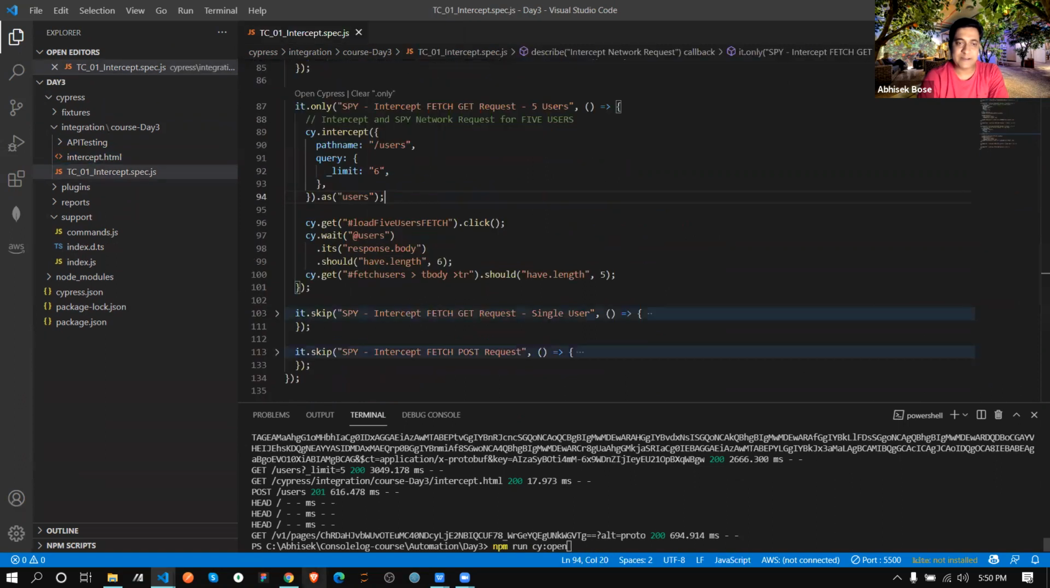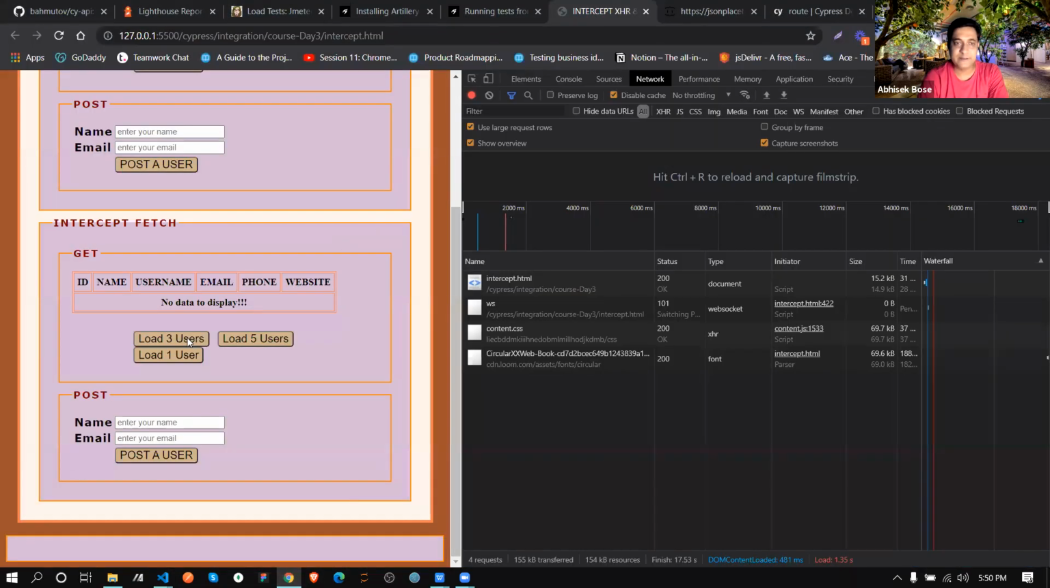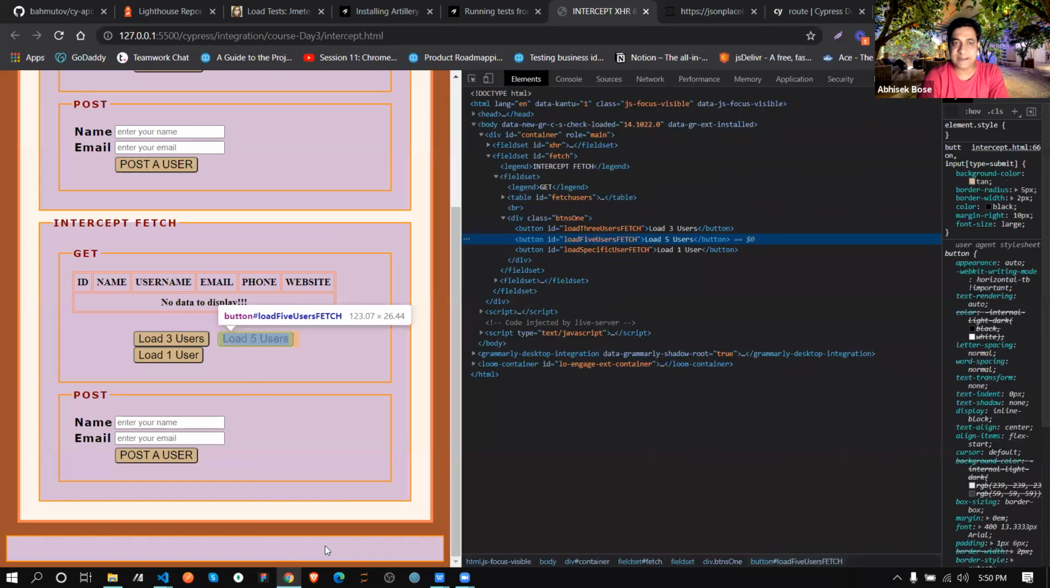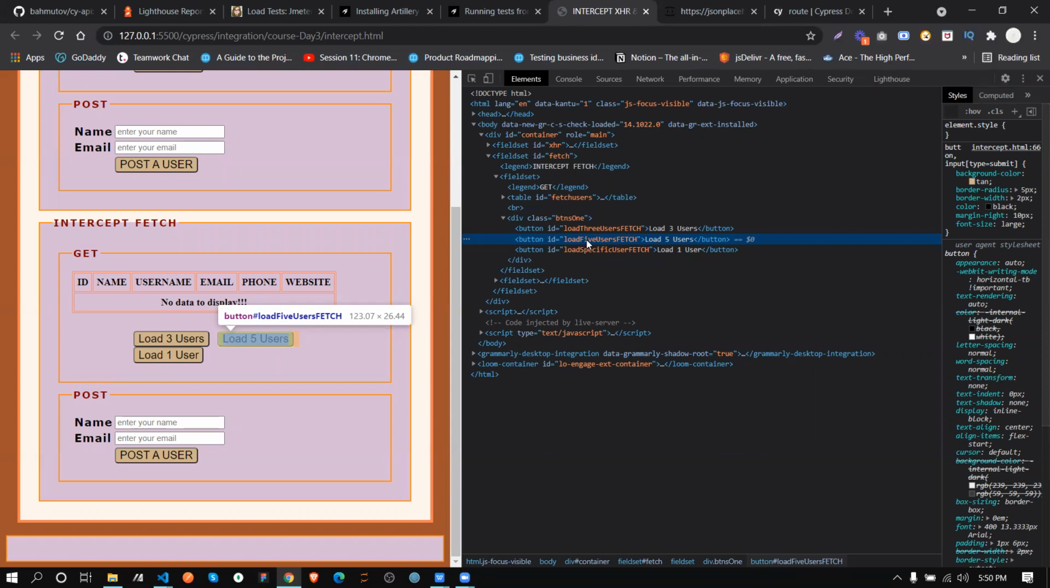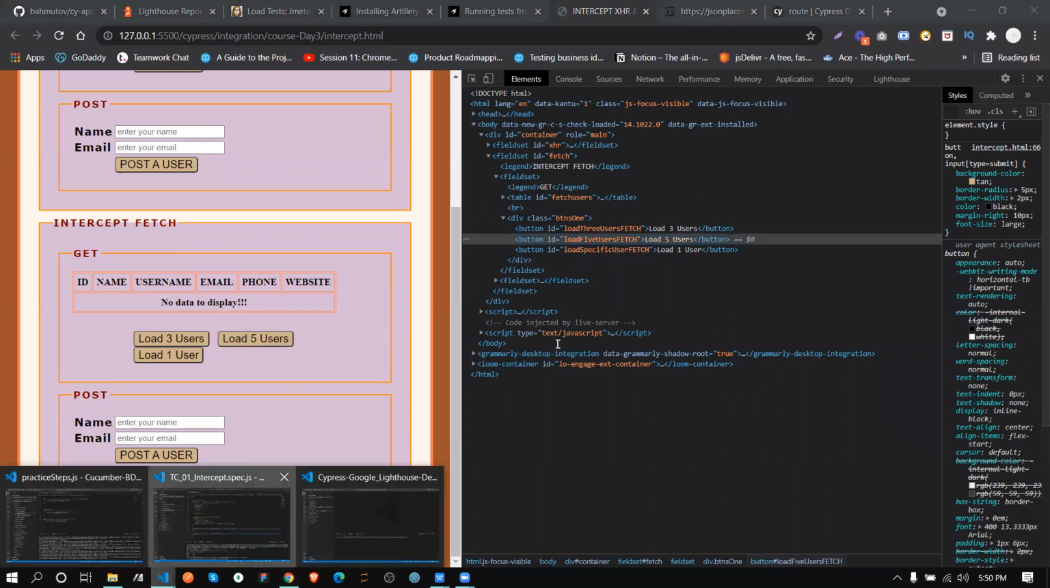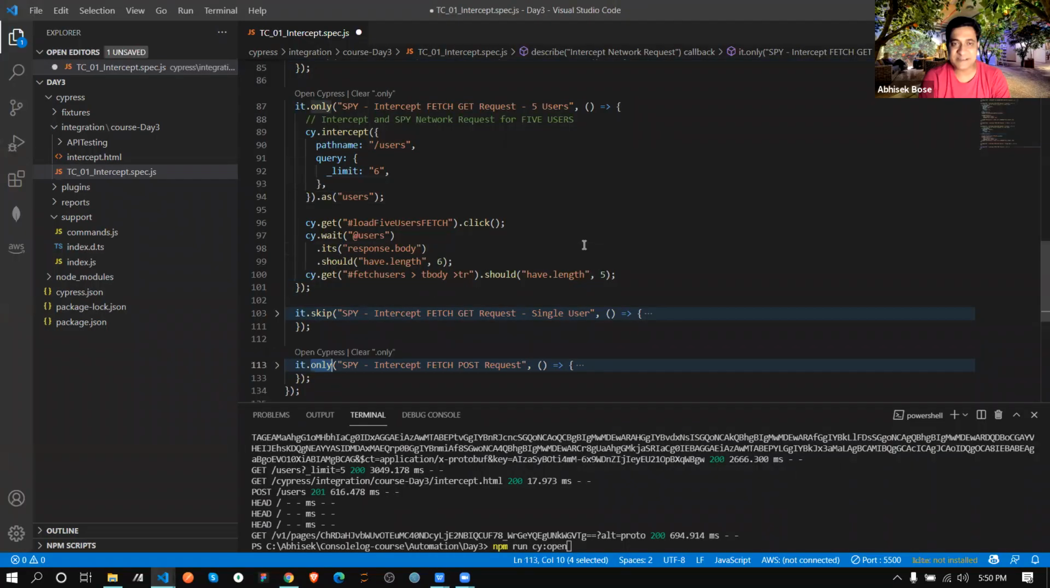Not like that. If I'm searching from here, see this is the button. If I'm searching by name, see what it gives: load 5 user fetch. If I'm just changing the name from 5 to 6, that doesn't mean it will return 6. Instead of 6, I have to call 6 data. Okay. So the button selector is the same. I'm not changing it so that it should run in your case also.